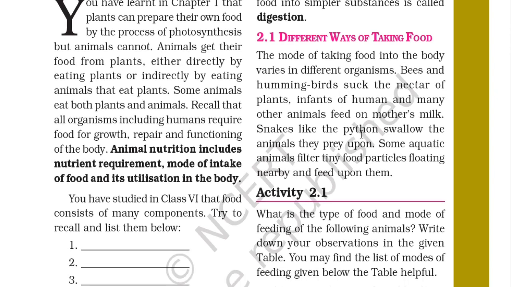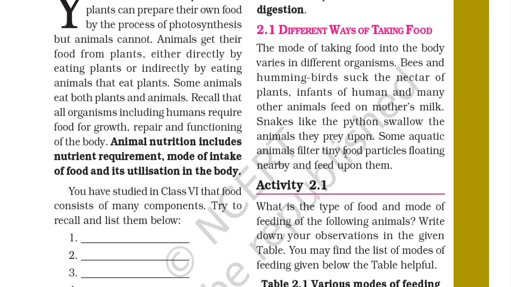Snakes like the python swallow the animals they prey upon. Some aquatic animals filter tiny food particles floating nearby and feed upon them. So the python directly swallows the animals, and some aquatic animals take tiny food from the surface of the water and feed upon it.